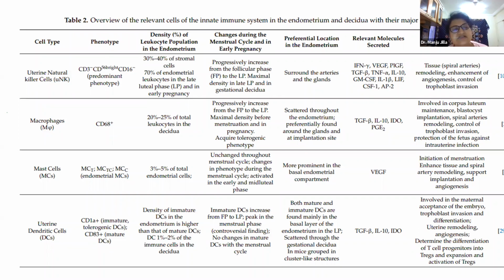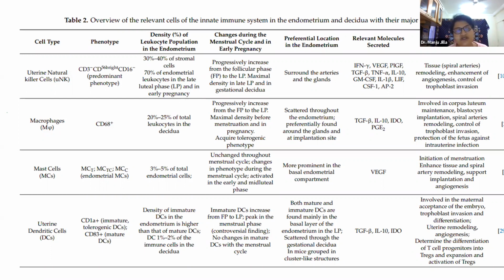Then we have mast cells. They are seen in a very small number. They mainly produce VEGF. They do not change throughout the endometrial cycle, and they are important in initiation of menstruation and enhance tissue and spiral artery remodeling, support implantation and angiogenesis. Dendritic cells are very important in implantation. We have the immature dendritic cells, which are known as tolerogenic, or they allow us to tolerate the pregnancy.